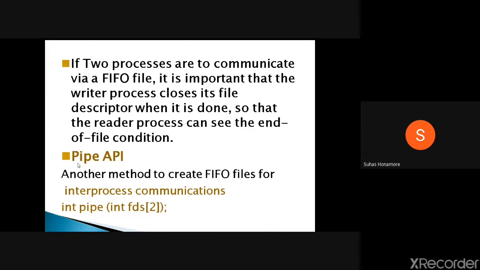From the user point of view, you will have one API, pipe, which gives you file descriptors, fd0 and fd1. The first one is normally for reading, and the second is for writing. The same FIFO can have two file descriptors, one for reading and one for writing, and corresponding descriptors that you are not using in that process you can close. We will study this in detail in the interprocess communication module.